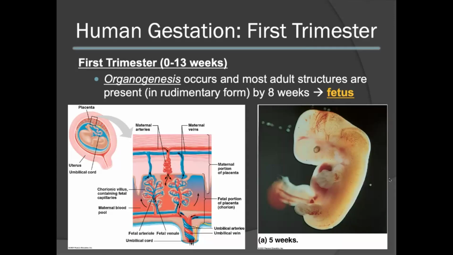During the first trimester, organogenesis occurs. Most of the adult structures are present in rudimentary form by 8 weeks. At this time, the embryo is now termed a fetus. The diagram to the left shows the connection point between the maternal endometrial lining, the chorionic villi, and the umbilical cord.